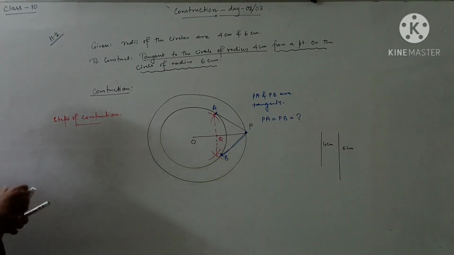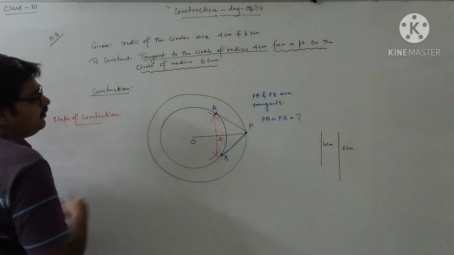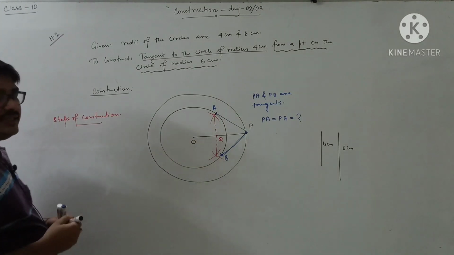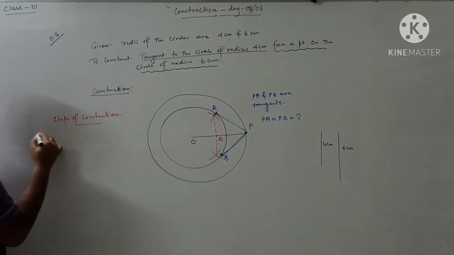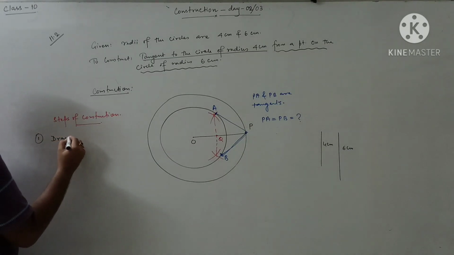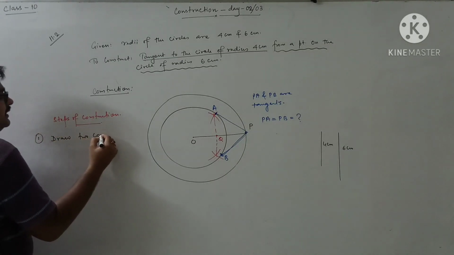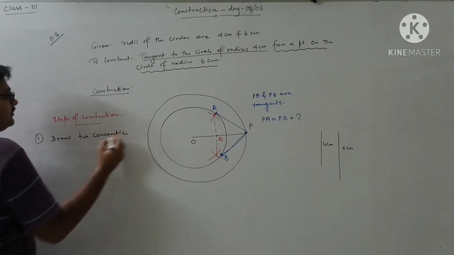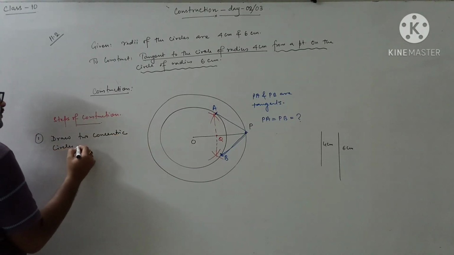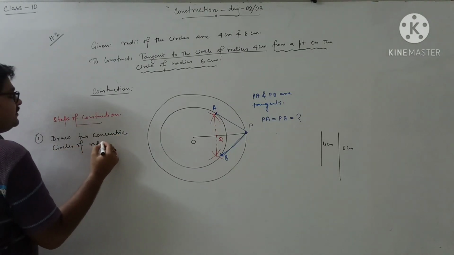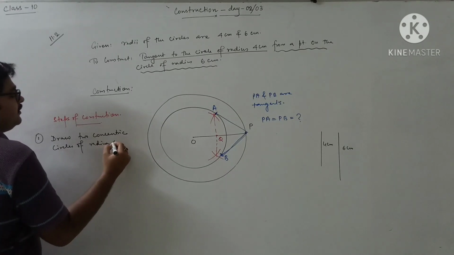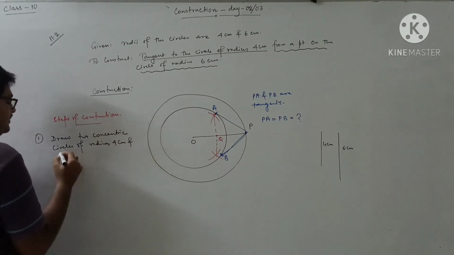What is the first point? First of all, we have drawn two concentric circles of radius 4 cm and 6 cm.